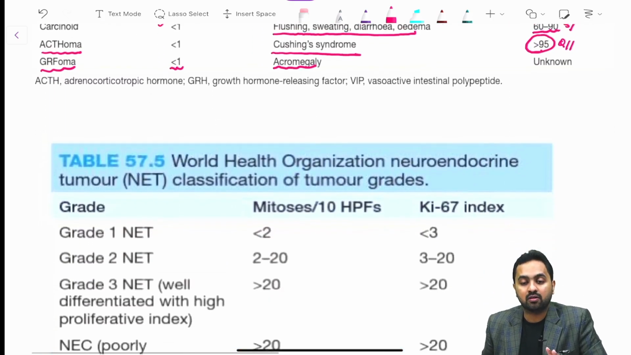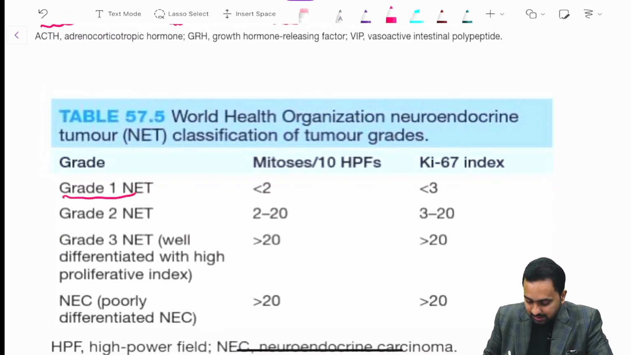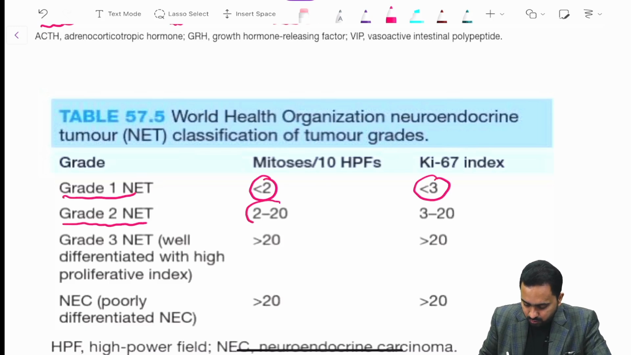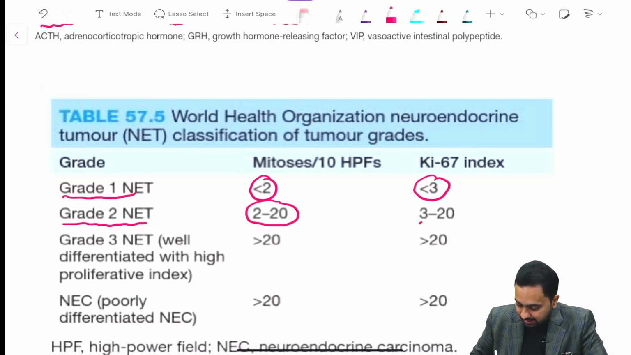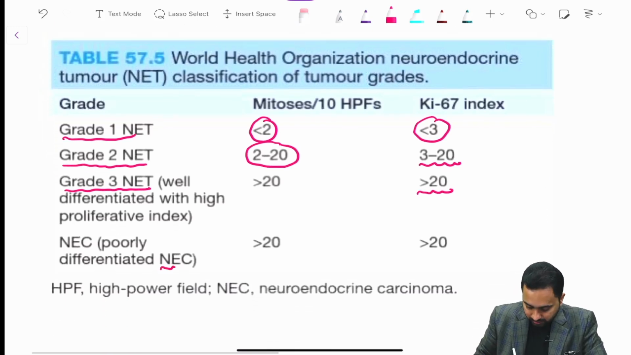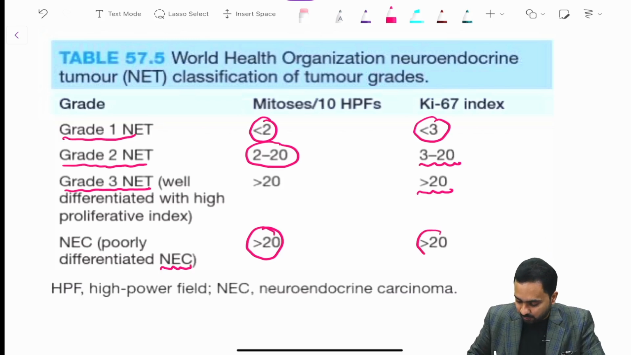Now regarding the World Health Organization NET classification of tumor grade, we have grade 1, which is less than 2 mitosis and less than 3 Ki67 index. Grade 2 is 2 to 20 mitosis per 10 high power field and a Ki67 index of 3 to 20. Then we have grade 3 NET, which is more than 20 mitosis per 10 high power field and a Ki67 index of more than 20, and a poorly differentiated neuroendocrine carcinoma would have more than 20 mitosis per high power field and more than 20 Ki67 index.